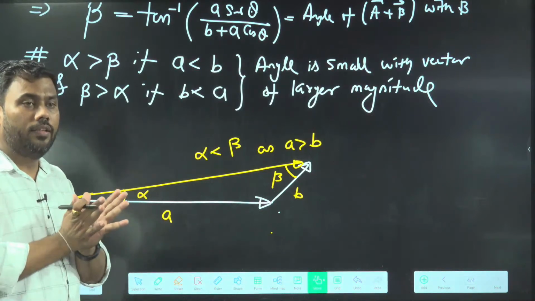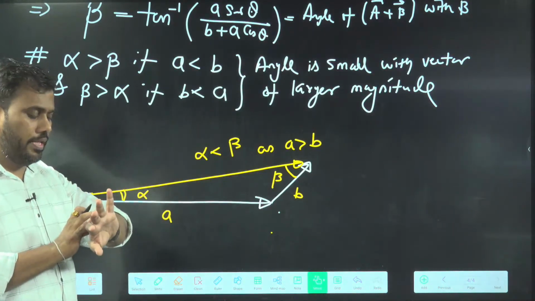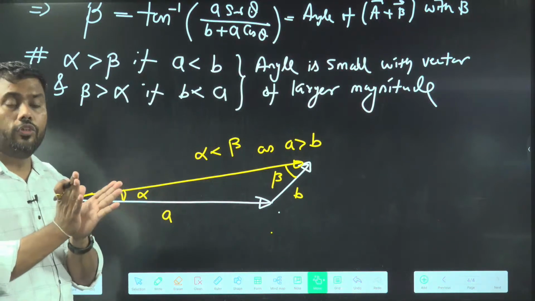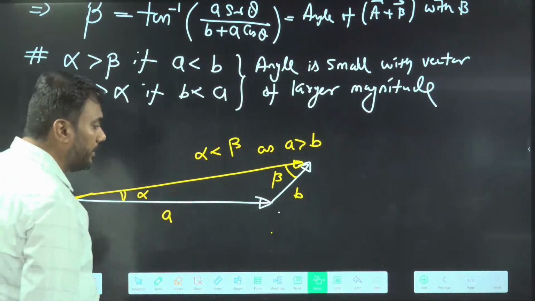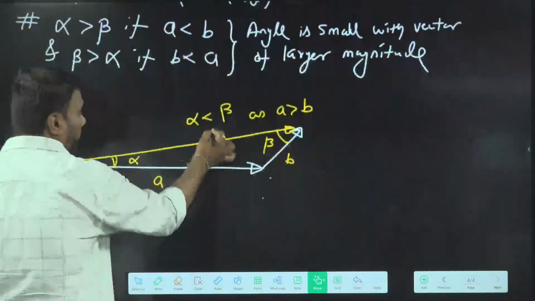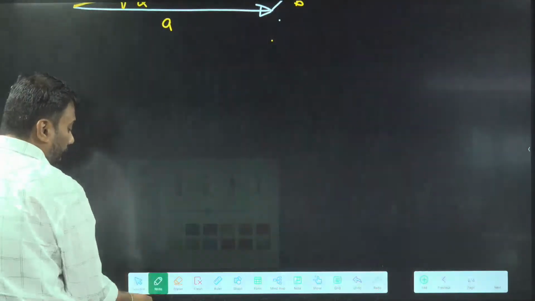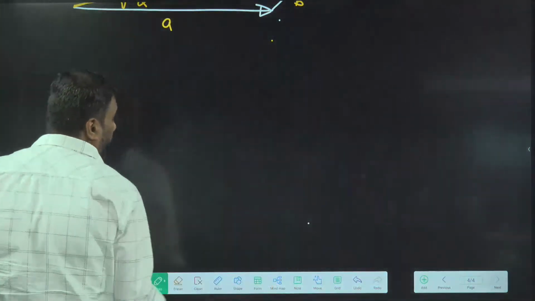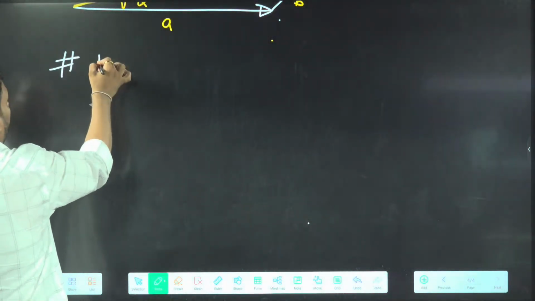But what will happen? Wait. The class is still on until 10:15. So what will happen when the angle between A and B is the same? Next point: what will happen when the magnitude of A and B is the same? Addition of two equal magnitude vectors.